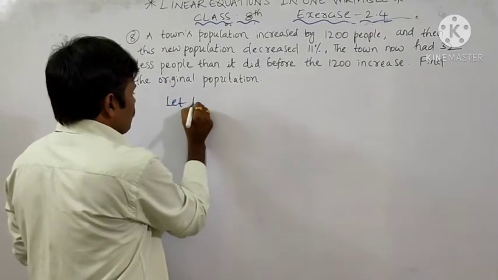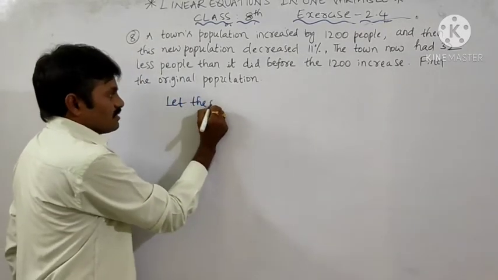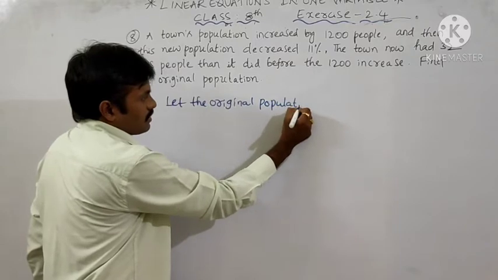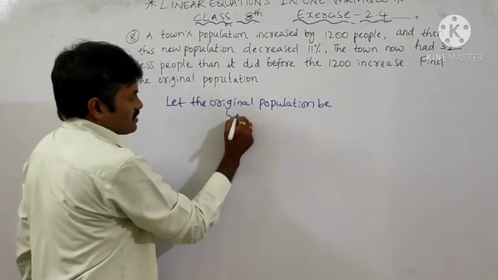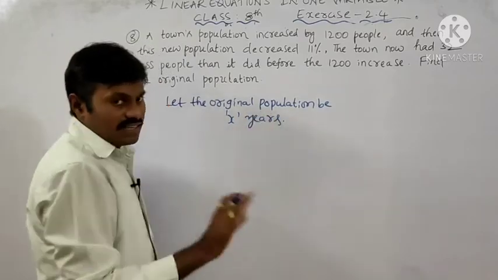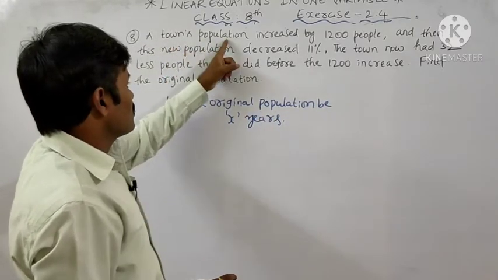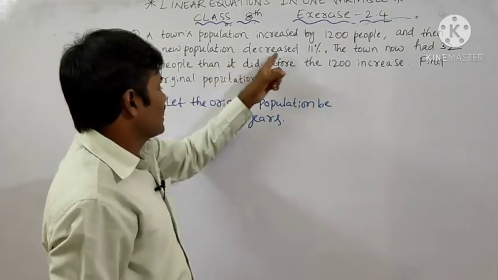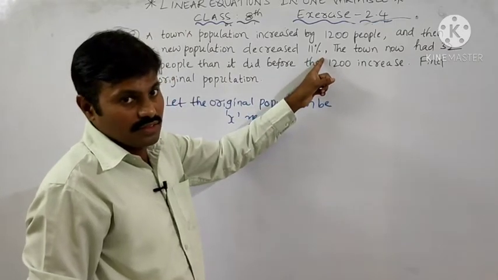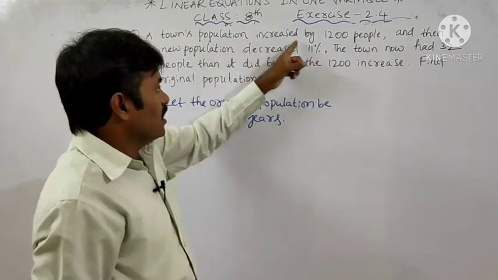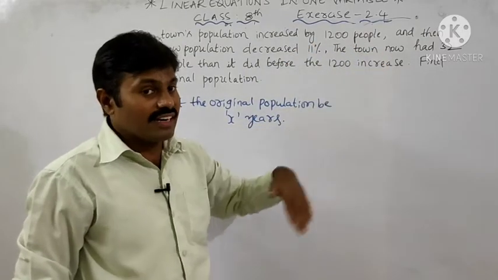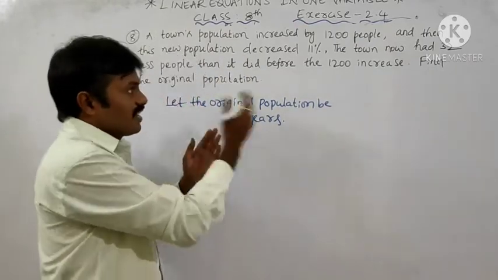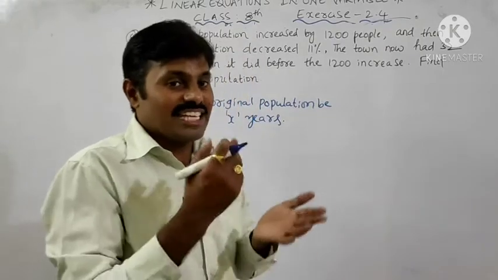So let the original population be x. Okay, this is the first one. Clear? Now the next statement is a town's population increased by 1200 people and then this new population decreased 11%. That is, how much did the town's population increase? 1200 people. After increasing by 1200, we get the new population. How much? x plus 1200.